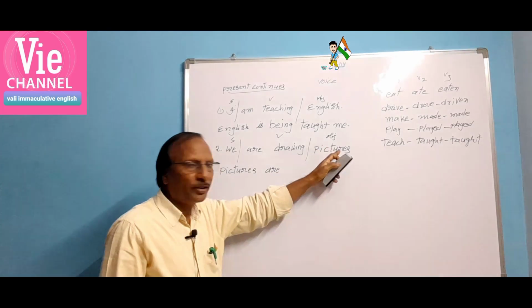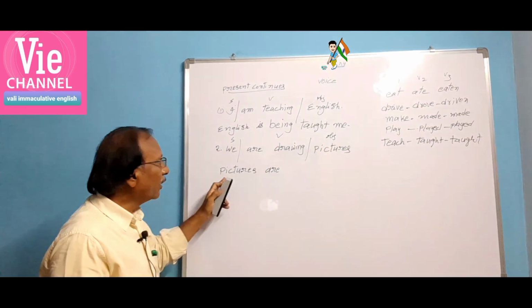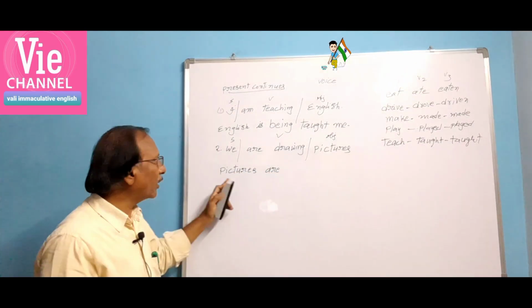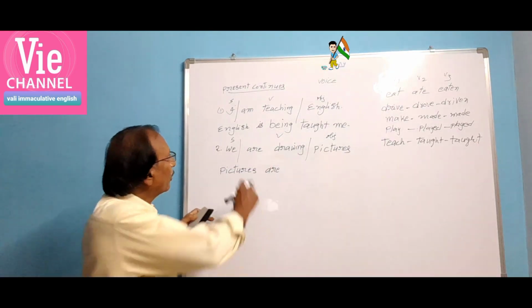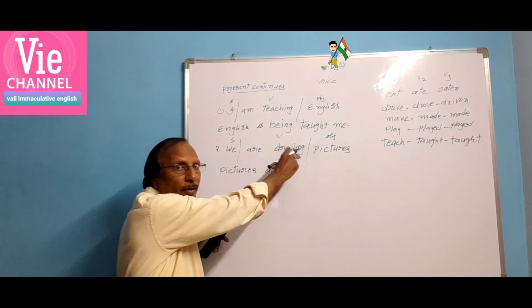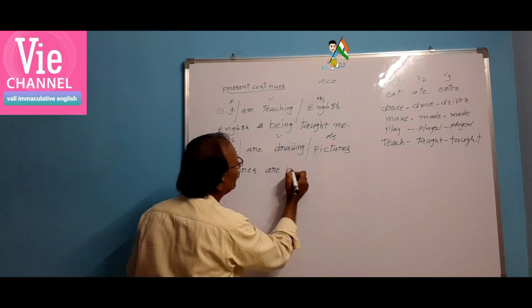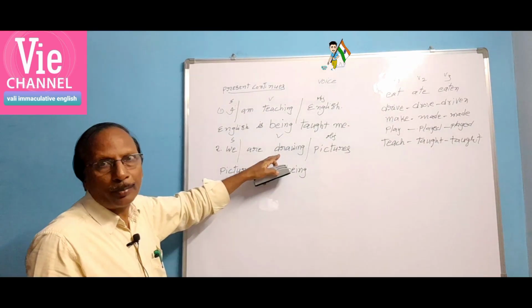And when the object is changed to subject, here the object is also in plural form. That is why, in accordance with the plural object, we have to write a plural verb here. Pictures are. And as the action is going on, drawing, the ing form is there. Action is going on. We have to write the be form. Pictures are being, and then draw is the plain verb.